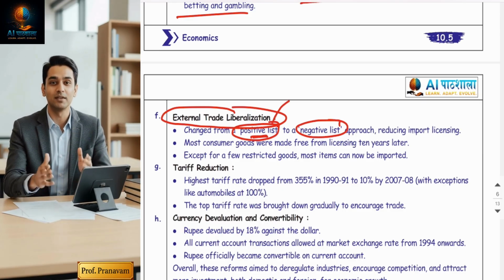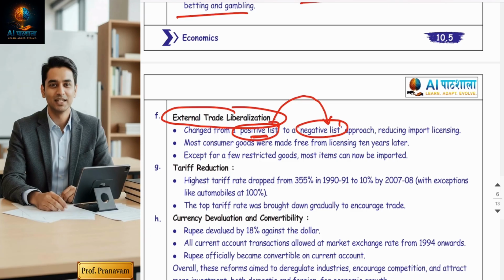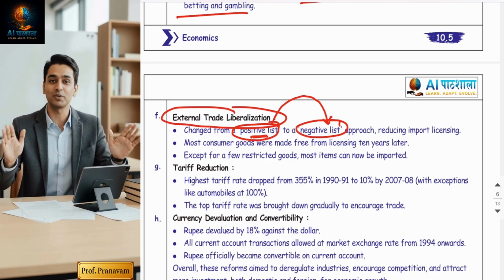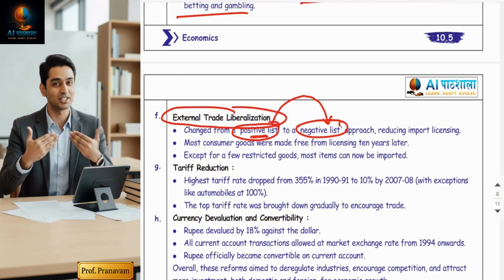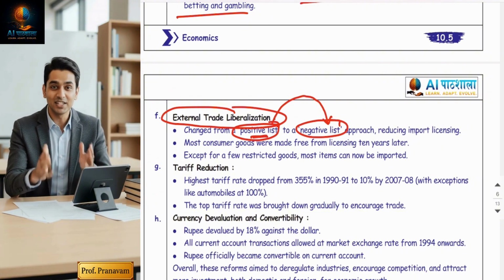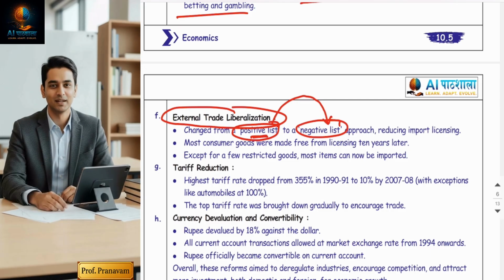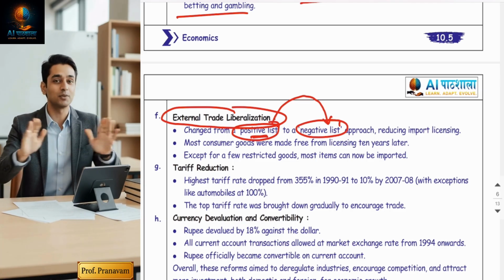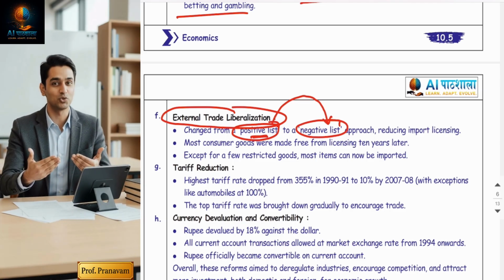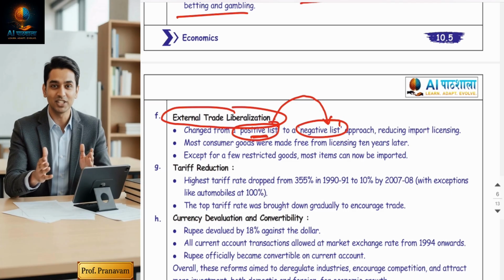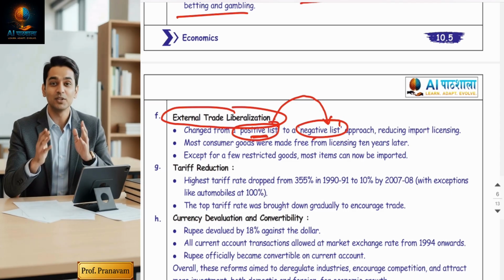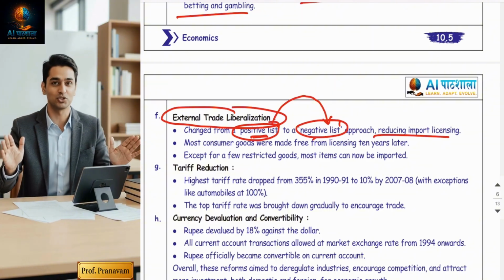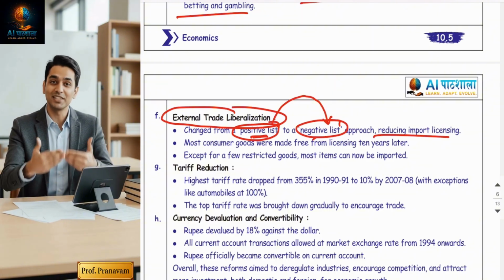But then they shifted from the positive list to the negative list. Negative list means this time they have done vice versa. Only a few selected items which are risky for the country cannot be imported, and except for those few selected items, which is called the negative list, businessmen are free to import any goods. So the import concept was opened up. The Indian government shifted from the positive list to the negative list, and import licensing has been liberalized.